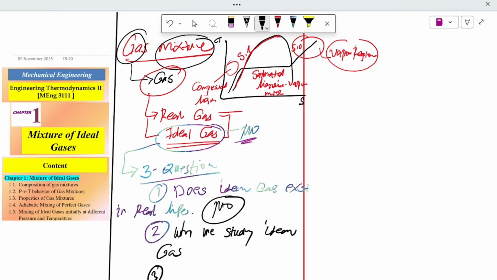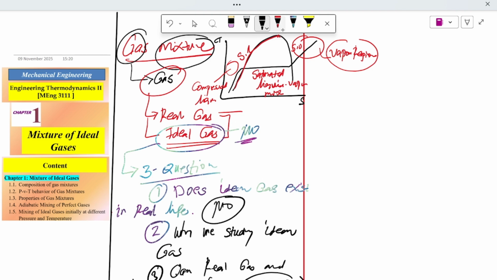And the third one is: can real gas and ideal gas follow the PV equal to nRT equation?